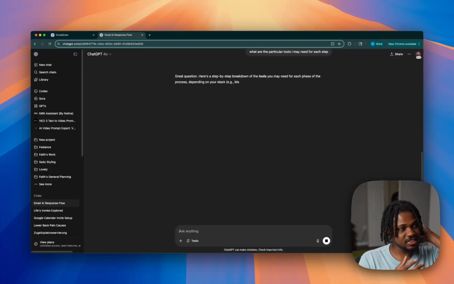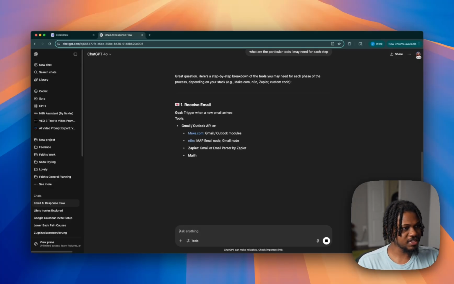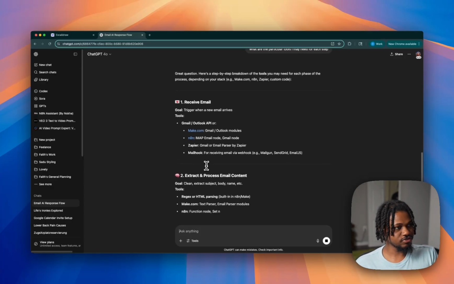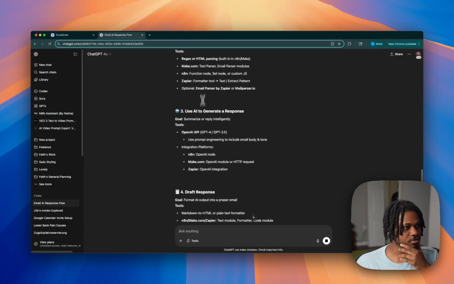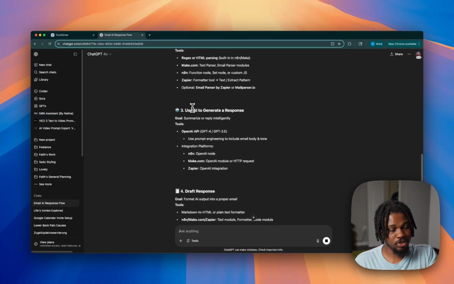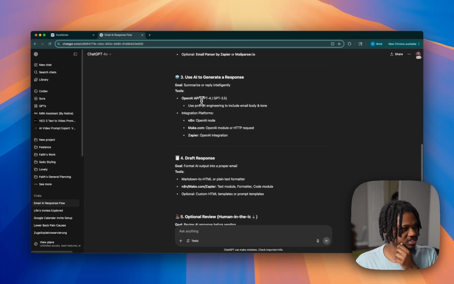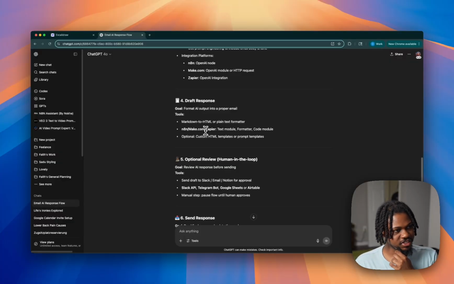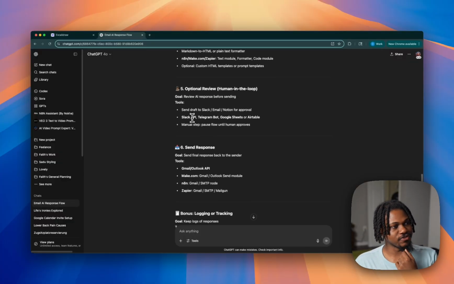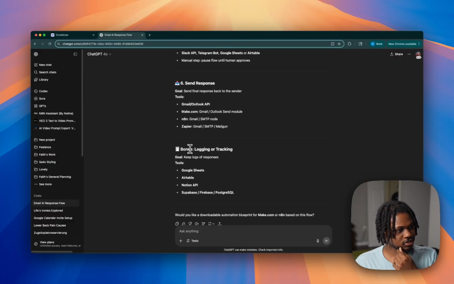And then it might say something like, okay, if we're using make.com or n8n, these are the nodes for the receive email step. For the clean step, these are some other nodes. And so this is literally just showing you what you might use in every single automation, depending on what you're using. Then it says, you might need to use OpenAI to draft the response, you might use Markdown to HTML or a plain text formatter. Optional review, send it to Slack, send response, bonus logging, right?